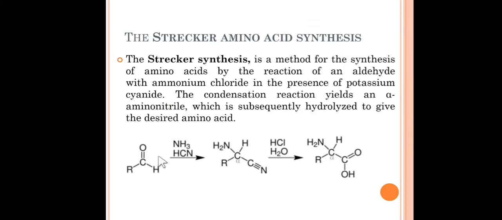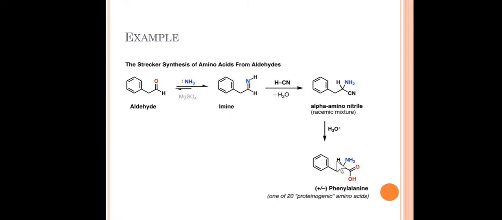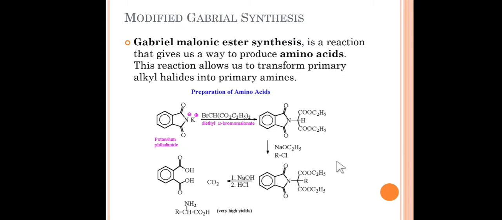It was the reaction of an aldehyde with ammonium chloride and sodium cyanide. It gives us NH3 and CN, that is an alpha amino nitrile, which on hydrolysis leads to an alpha amino acid. This is the simple mechanism for the Strecker synthesis, with some examples. The next was the Gabriel malonic ester synthesis. The Gabriel synthesis of primary amines is well known. Instead of using simple alkyl halides, they use malonic esters, and with the help of malonic ester we can get the amino acid by the modified Gabriel synthesis.